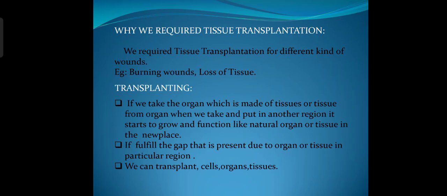What is transplanting? If we take an organ, which is made of tissue, or the tissue from an organ, and put it in another region, it starts to grow and functions like the natural organ or tissue in the new place. It fills the gap that is present due to the missing organ or tissue in a particular region. We can transplant cells, organs, and tissues.